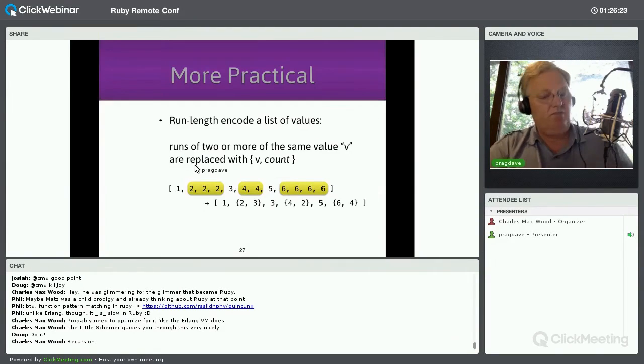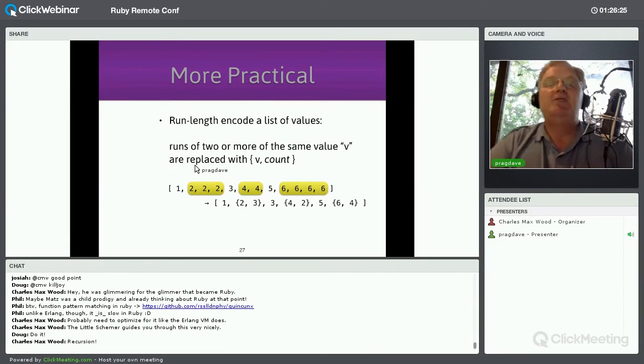So let's actually look at some real code here. So a slightly more practical example. Back in the day when memory came by the byte, not by the gigabyte, we used to worry a lot about the size of data. And there's a technique called Run-Length Encoding, which is still used quite a lot to reduce the size of a list if it's likely that there are duplicate values in the list.